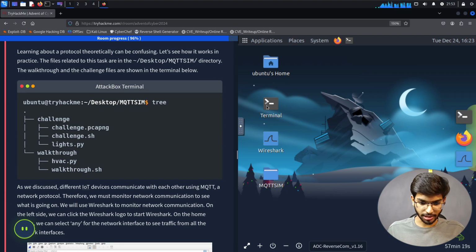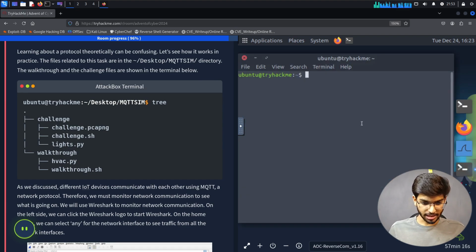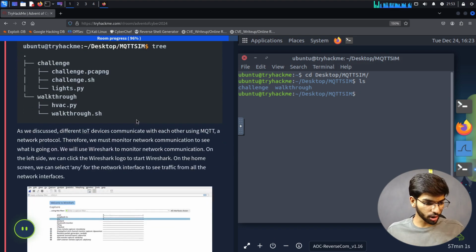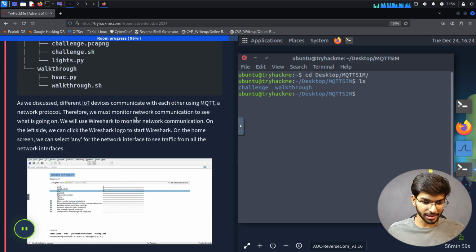Let's open the terminal and go into the same directory. So cd desktop and then MQTT SIM, and we can see the challenge and the walkthrough. Both the folders are here. Now let's go through the walkthrough. I guess the first step would be that itself.